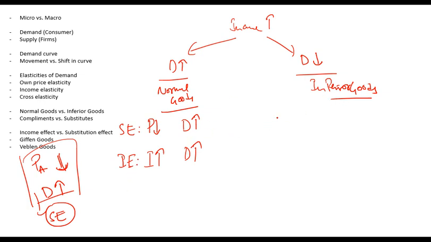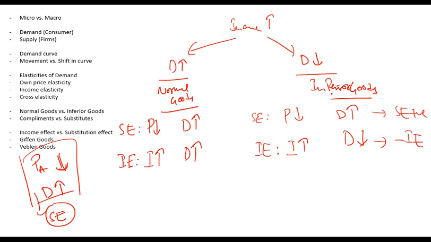Now I go on to inferior goods. Again, if price decreases, demand will increase, which is substitution effect. But if price decreases, income will increase. If income increases, demand for inferior goods decreases. So a decrease in price will cause an increase in demand due to substitution effect, which is a positive effect, but it will cause a decrease in demand due to income effect. So in inferior goods, the substitution effect will be positive, income effect will be negative. Now the question is, what is the net effect? Net effect will depend on the magnitude of these two.